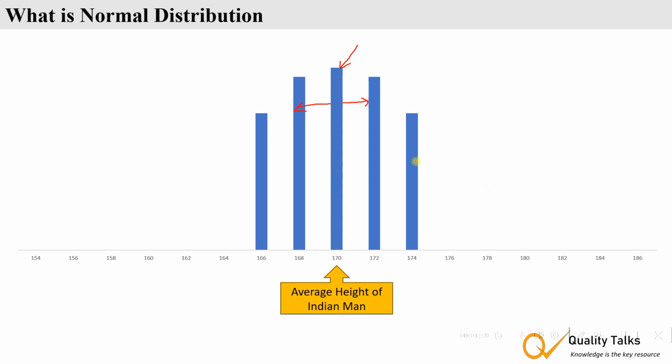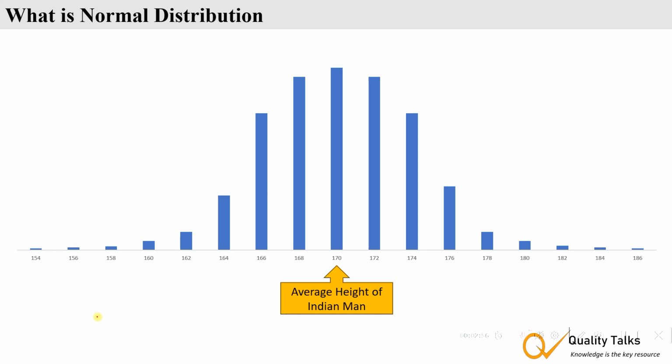If we go further away from the mean, this side or this side, even lesser population. If we go further away, even lesser population will be available here.